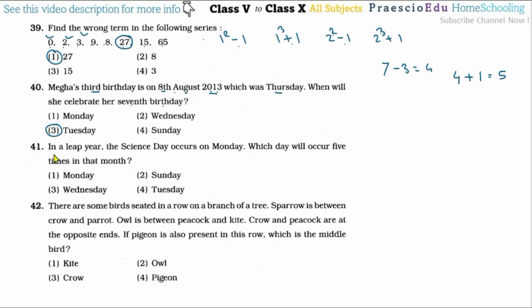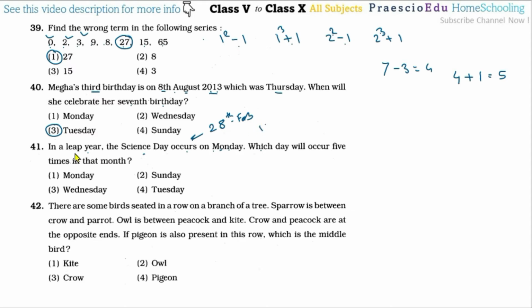Now question number 41. In a leap year, the science day occurs on Monday. What is the science day? Science day means 28th of February. But this is a leap year, so there are 29 days. So 29th is on a Tuesday. Now, which day will occur 5 times? In a regular year, in February, each weekday occurs only 4 times.